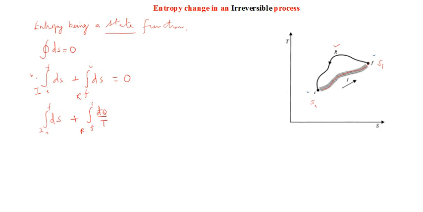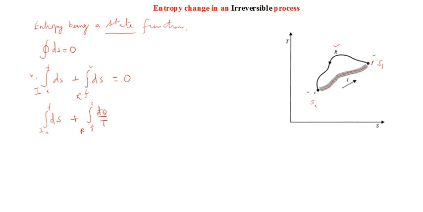Remember, this is one thing very important. In the case of a reversible process, we are definite about what the value of d bar q is, because the process is happening so slowly and all the states through which the system passes are considered to be very near to equilibrium. So all the states are well defined. Mathematically we have a method to calculate exactly what the d bar q involved there is. That is the reason why, wherever you see ds for a reversible process, we can replace it by d bar q by t without any worries.